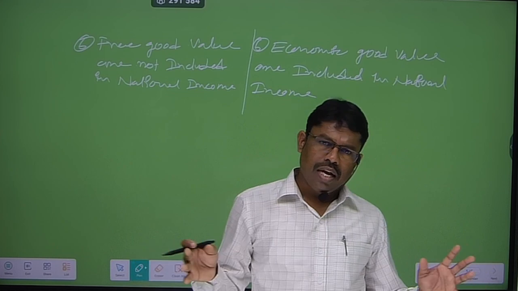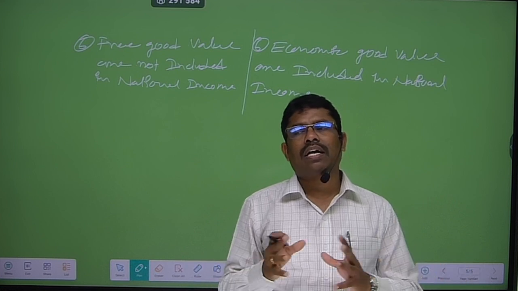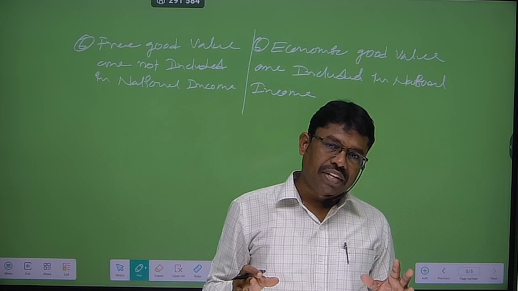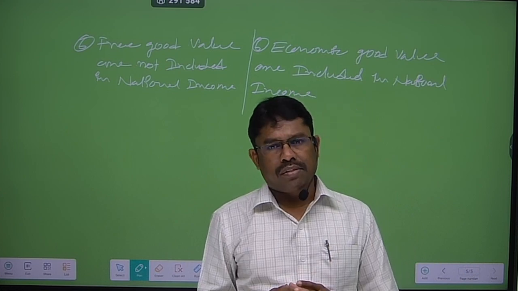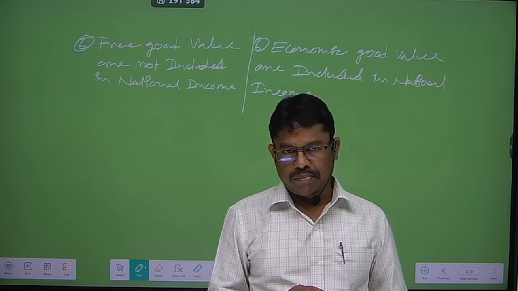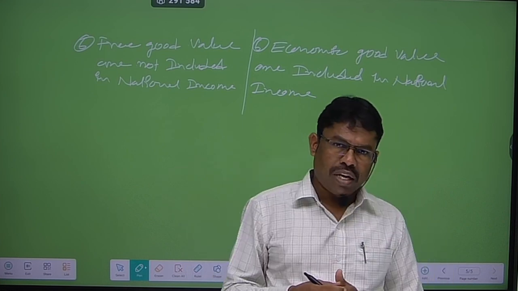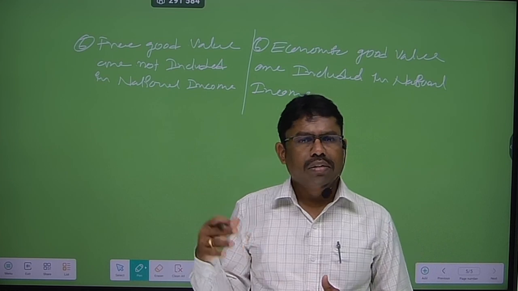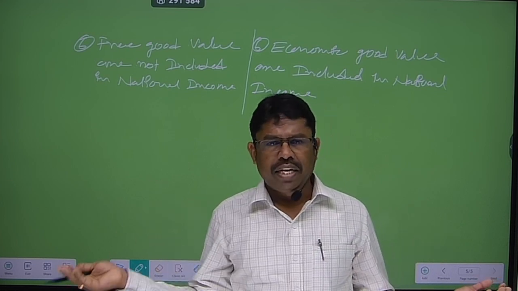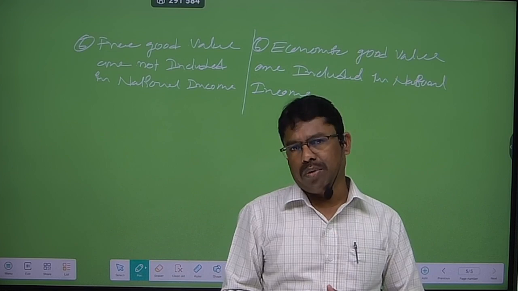Okay, so these are the 6 differences between the free good and economic good. These 6 differences is enough for getting the 5 marks. So very important, every year it is a repeated question to the public exam. So very easy, the 6 differences you should concentrate one by one. Free goods are freely supplied by the nature, economic goods are mostly man-made. So based on that you can compare both.